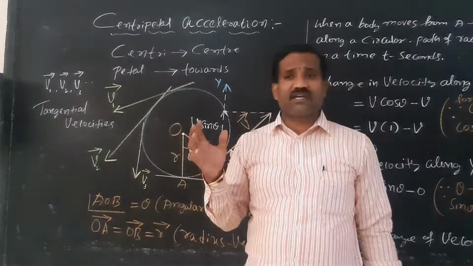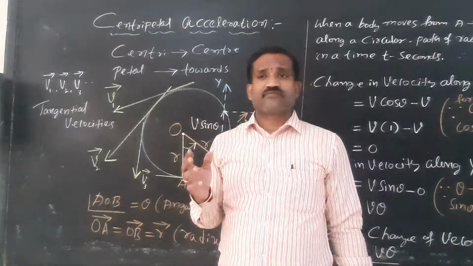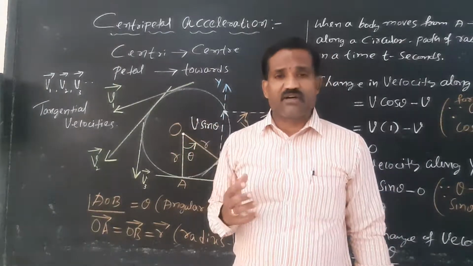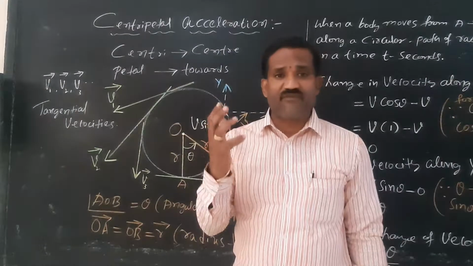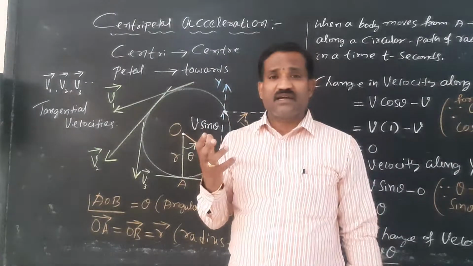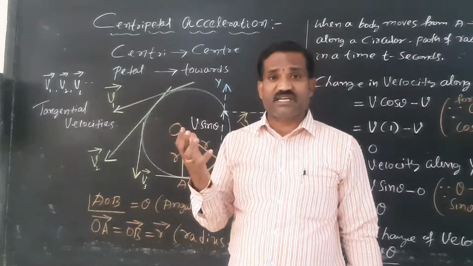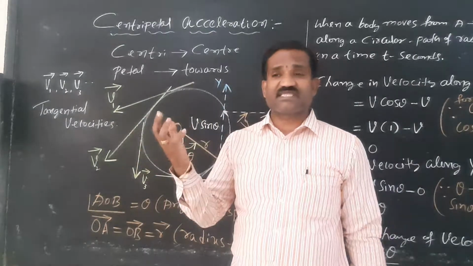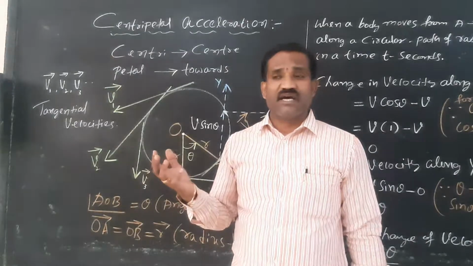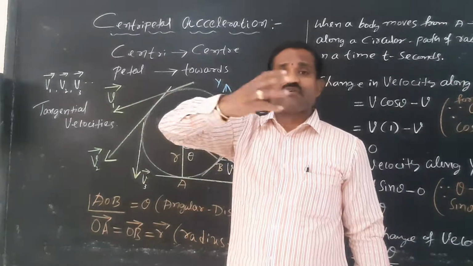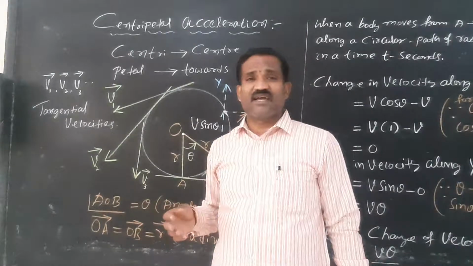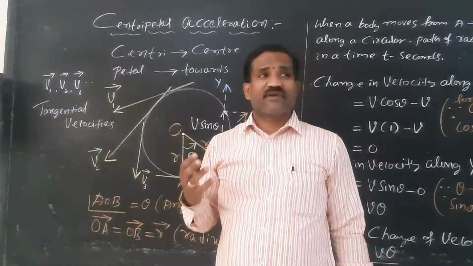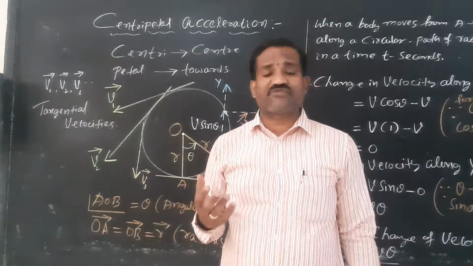All the planets are revolving around the sun. All the satellites are revolving around the earth because of the centripetal force. Here, the gravitational force of attraction between the planets and the sun will provide the necessary centripetal force. Hence, all the planets are revolving around the sun. Similarly, an electron is orbiting around the nucleus of an atom.